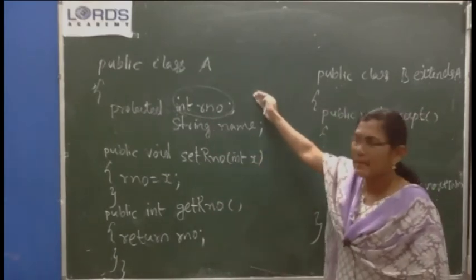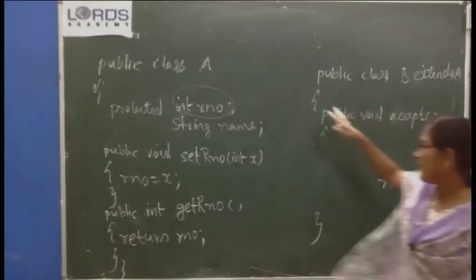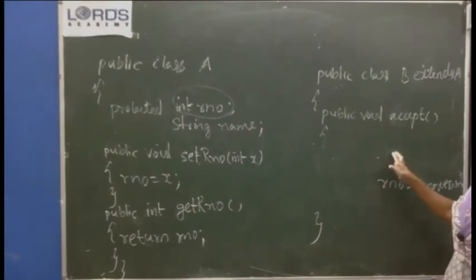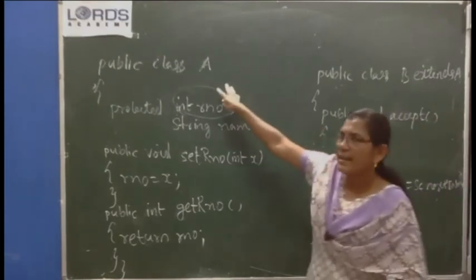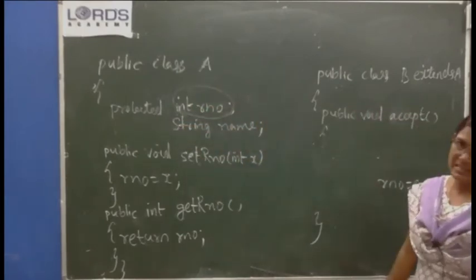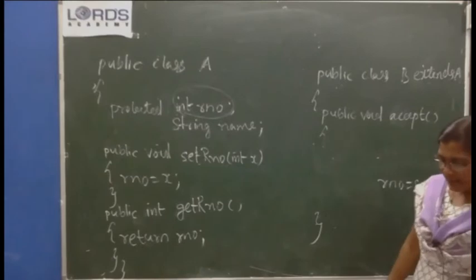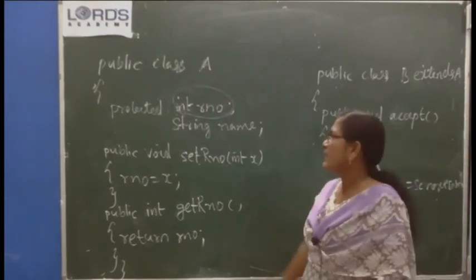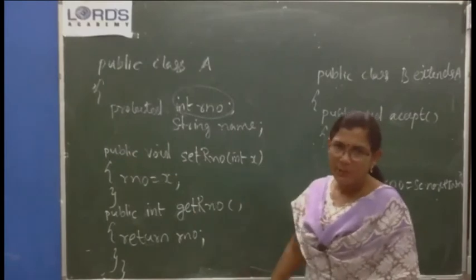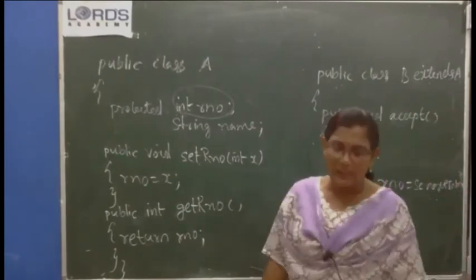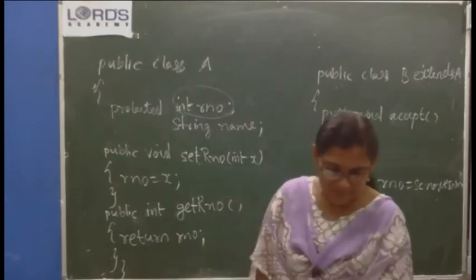That will be reflected in all its child classes. Whichever classes are made as subclasses of A, the changes made in A will be reflected in all those classes. So if you have to make any changes in some of the common characteristics, that change has to be made here only, not in all the subclasses. Automatically that will be reflected in all the subclasses.